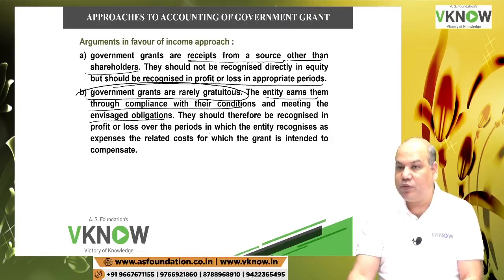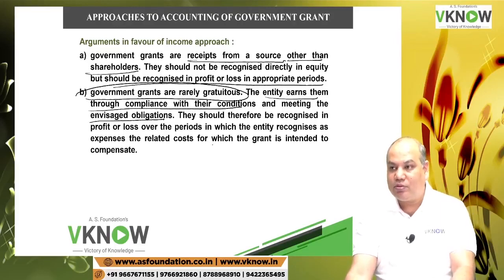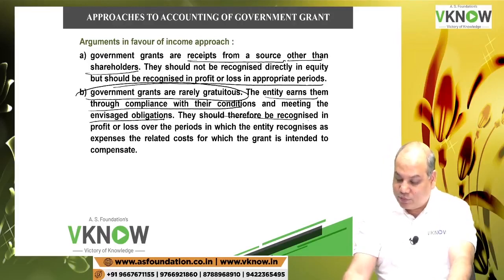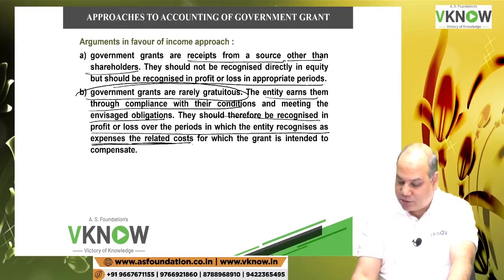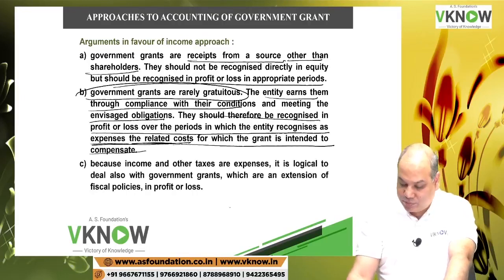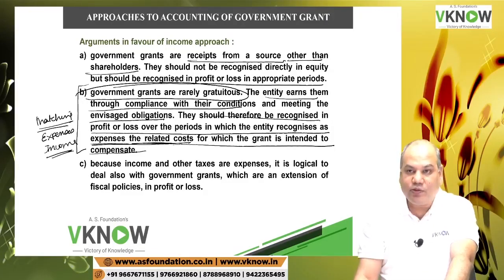And then there are costs of meeting the conditions also. Like if you have to vaccinate 100 people, there is a cost of that. So they should therefore be recognized in P&L account over the period in which the entity recognizes the expenses, the related cost for which grant is intended to compensate. So this argument is the matching concept. I have to incur expenses to comply with the condition. So if I am booking expenses, I must also book the income in the same period.